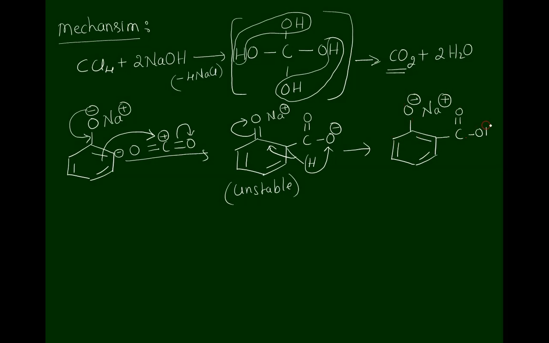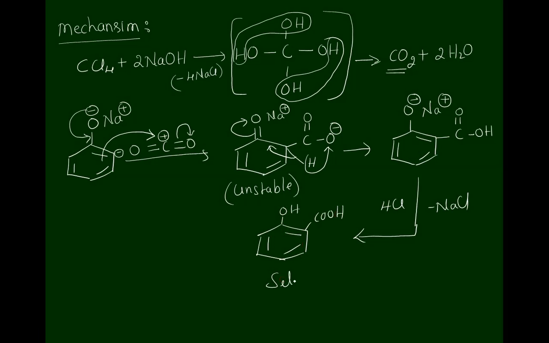Automatically the benzene ring retains its stability, and finally on acidification we get the respective salicylic acid, OH and COOH. Salicylic acid is obtained. So this is the mechanism involved in the conversion of phenol to salicylic acid by the Reimer-Tiemann reaction.